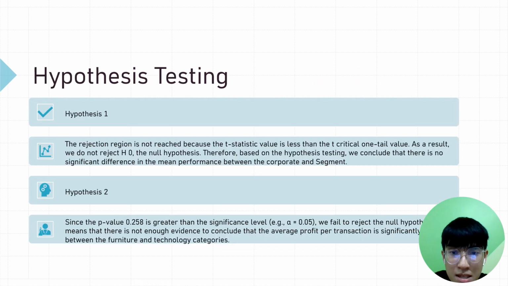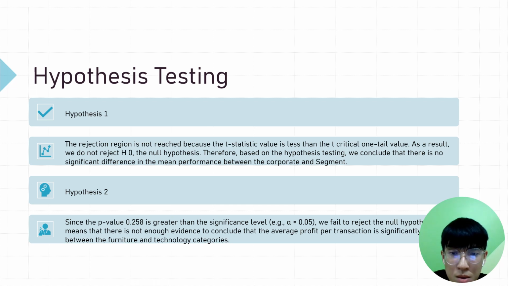Next, for the hypothesis testing, in hypothesis 1, the rejection region is not reached because the t-statistic value is less than the t-critical one-tail value. As a result, we do not reject the null hypothesis. Therefore, based on the hypothesis testing, we conclude that there is no significant difference in the mean performance between the corporate and consumer segments.